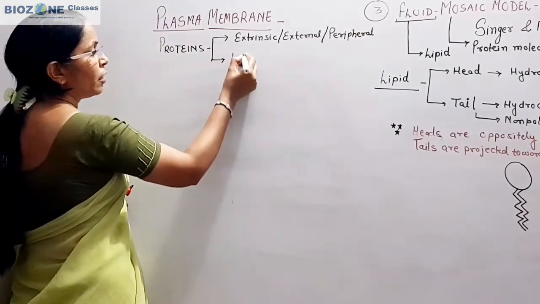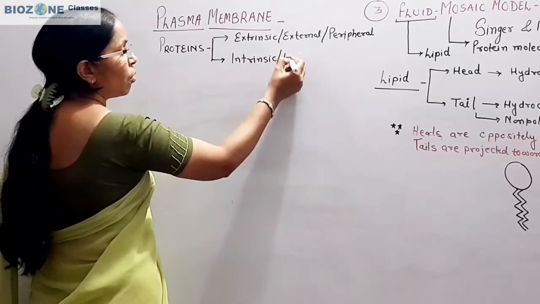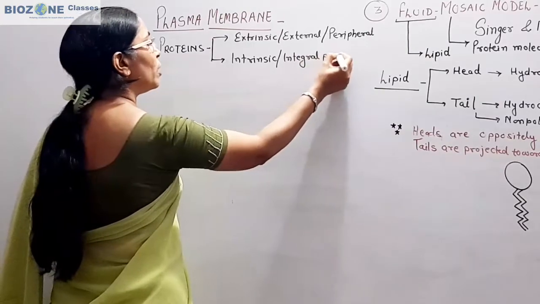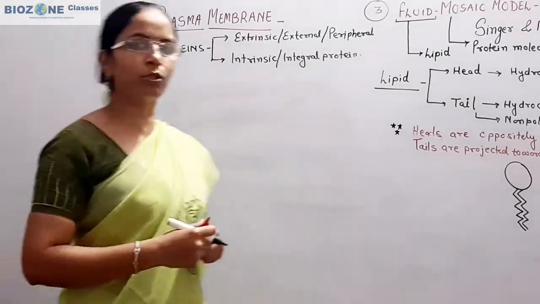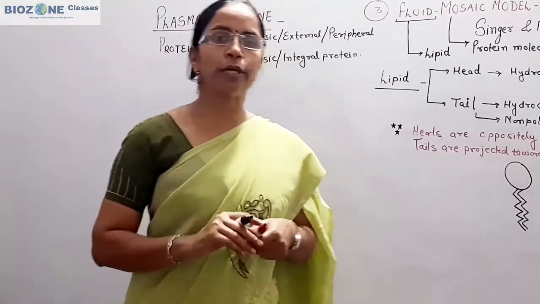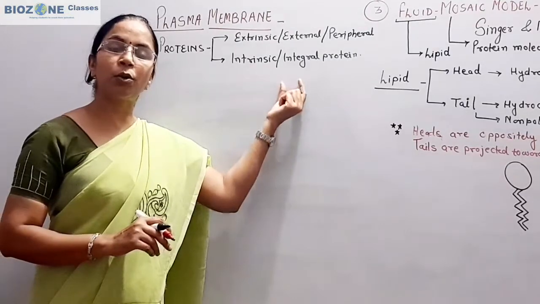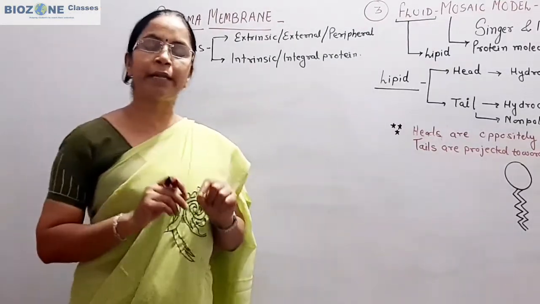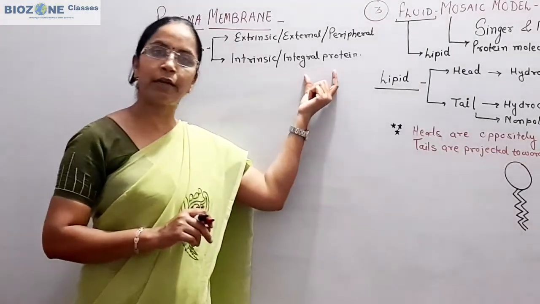And the second type of proteins are intrinsic or integral protein, or in simple terms internal protein is also used. If you go through the NCERT, the proteins which are partially or totally embedded in the lipid layer are called intrinsic or integral protein.